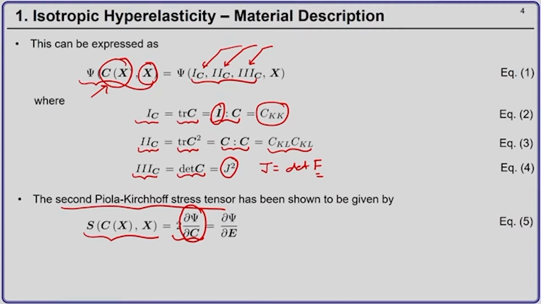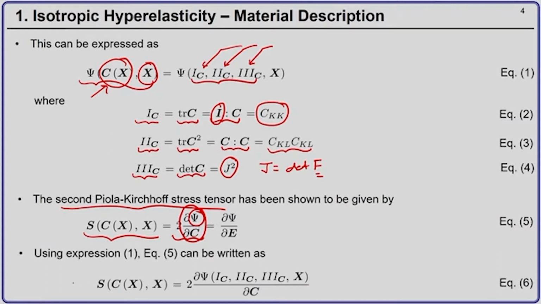Now if you substitute equation 1 in equation 5 here, you get the second Piola-Kirchhoff stress tensor as twice del psi by del C, and psi is a function of the three invariants and the material particle's position.